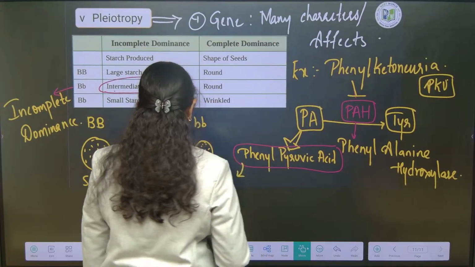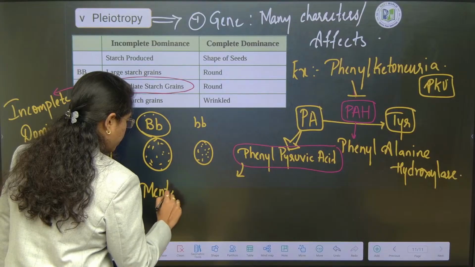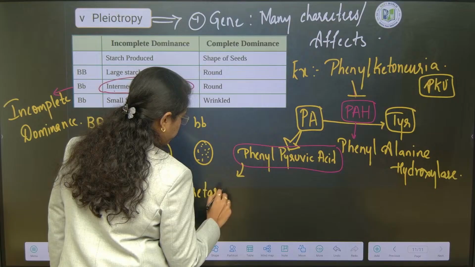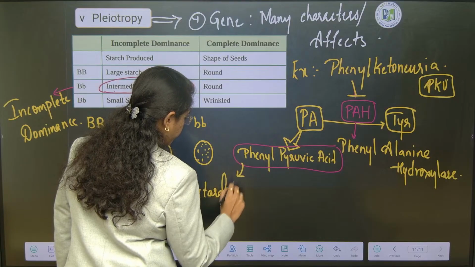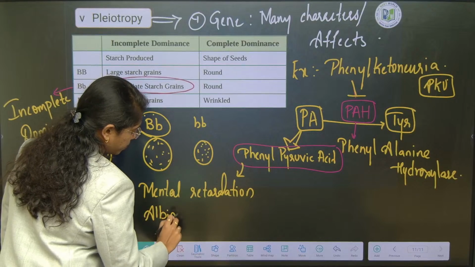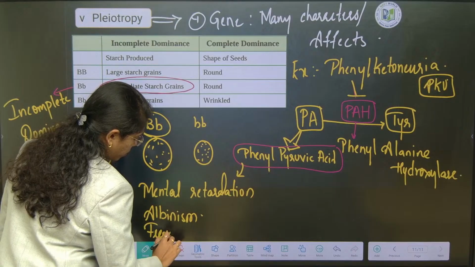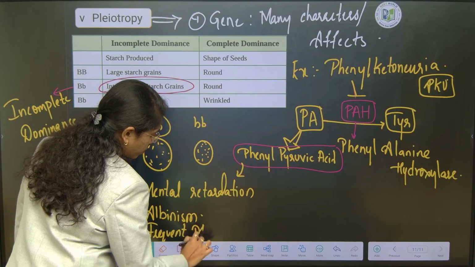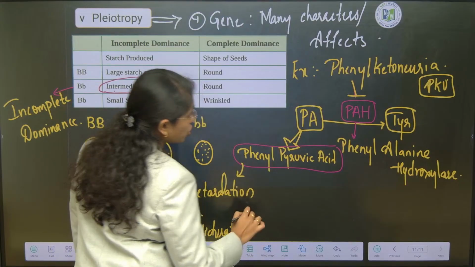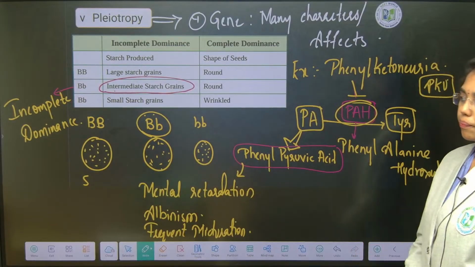Albinism, due to absence of tyrosine. Mental retardation, albinism, frequent micturition: these are the multiple effects shown just because of the absence of a single enzyme.